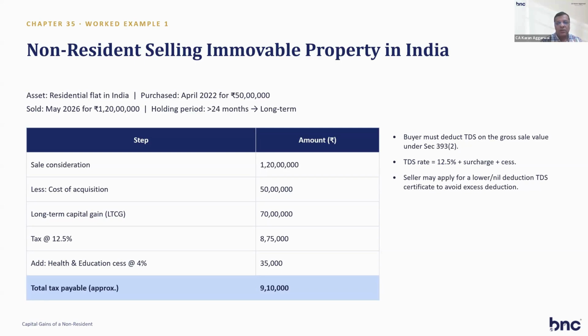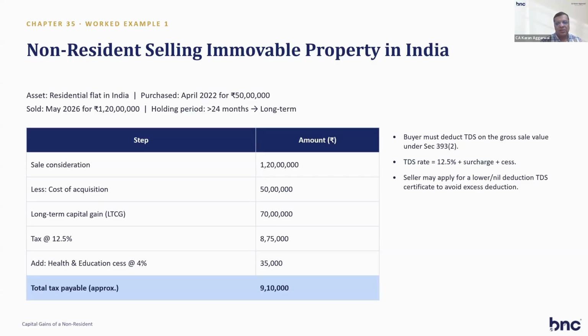So what can the non-resident do? There is a form number 13 where the non-resident can apply to the AO for lower deduction of tax. He can show this computation, that my tax comes to 9 lakh 10,000 as per my cost of acquisition. So the AO will study the case and then give a lower deduction certificate.